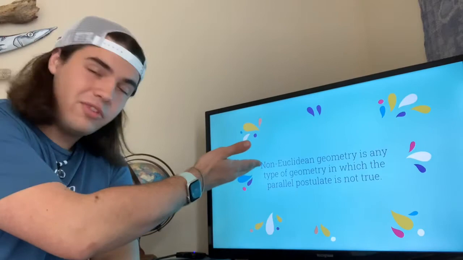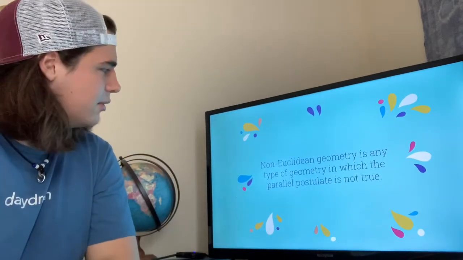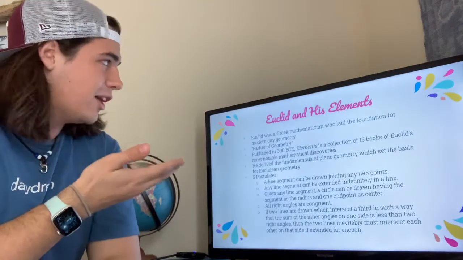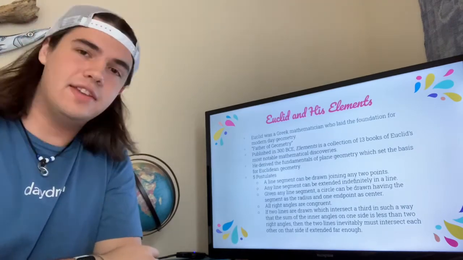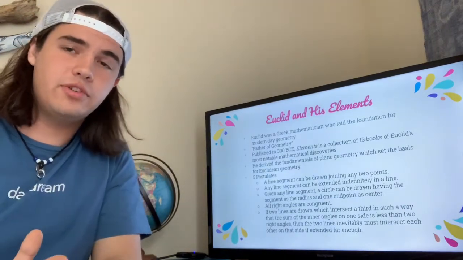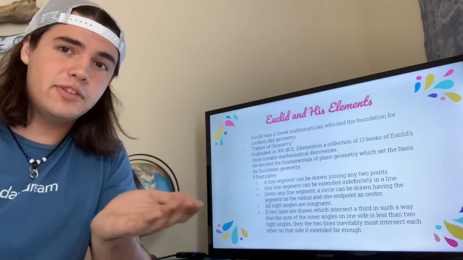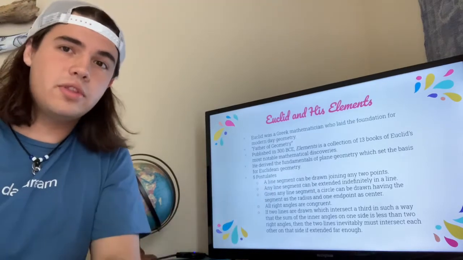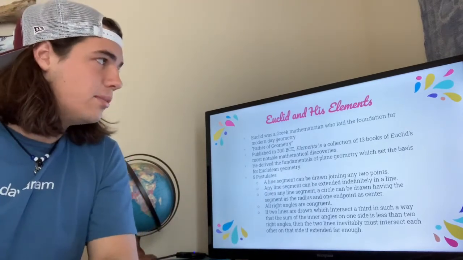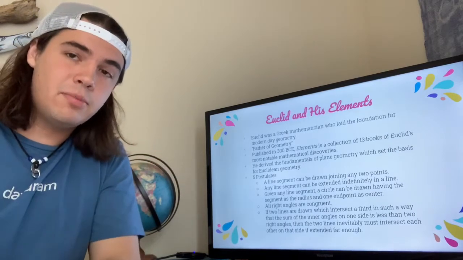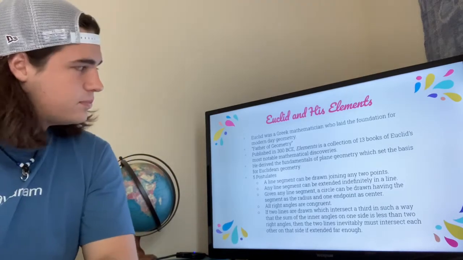We'll go right into what this first weird word is, Euclidean. What does that relate to? Well, it actually goes back to the very origin of non-Euclidean geometry, which goes back to this man named Euclid and his Elements. So Euclid was a Greek mathematician, also known as Euclid of Alexandria, or the father of geometry. He kind of laid the foundation for modern-day geometry itself.